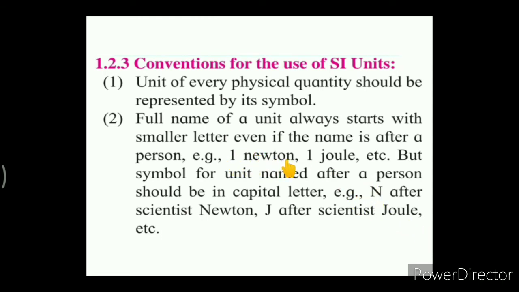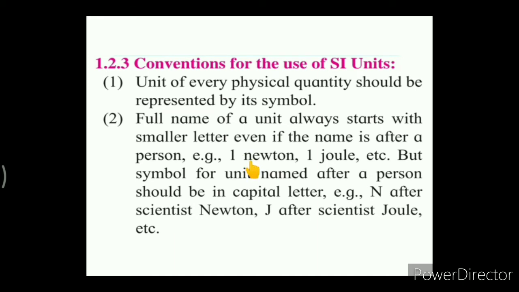For example, over here it is given as the full name. Here we are writing newton. Newton is the name of a person, a great scientist, and hence over here the full name of the unit we are starting with a small n.